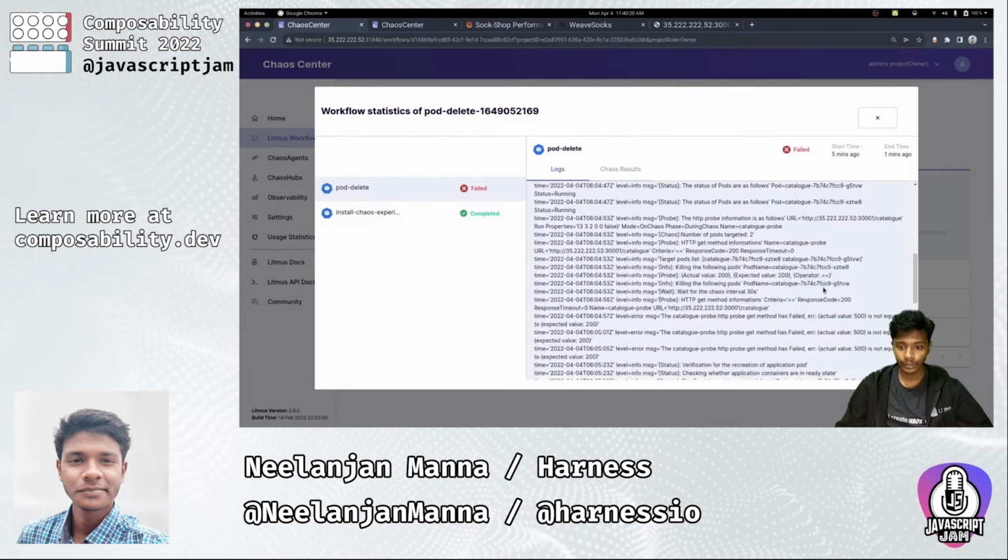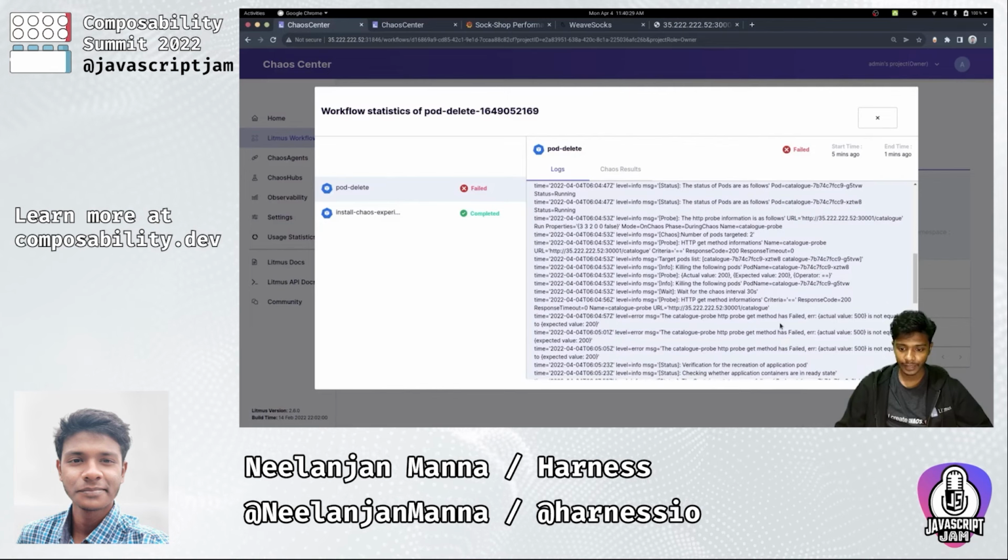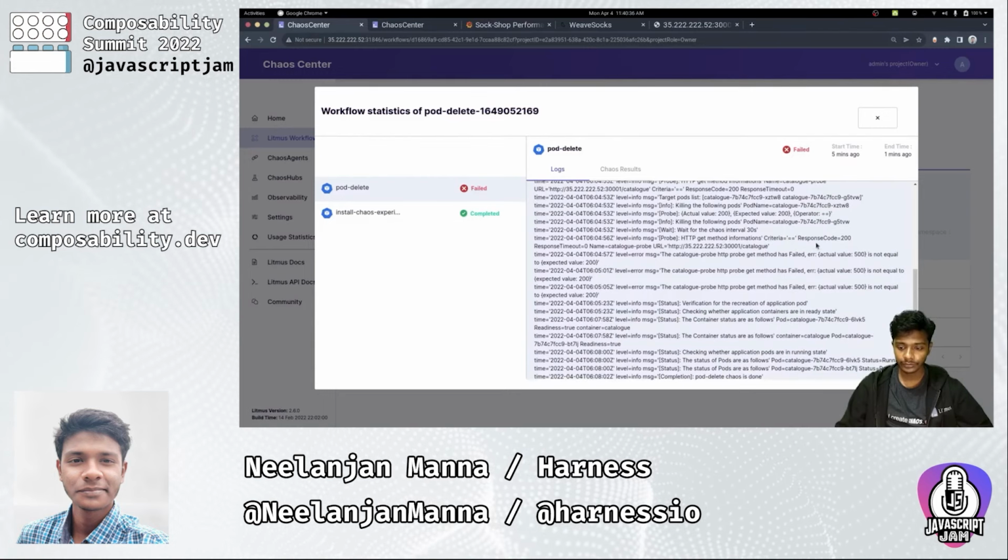As we are going into our experiment, you can see that we are starting the chaos interval of 30 seconds here, and while we are actually starting our experiment, you can see that during the chaos interval our response code is actually 500.